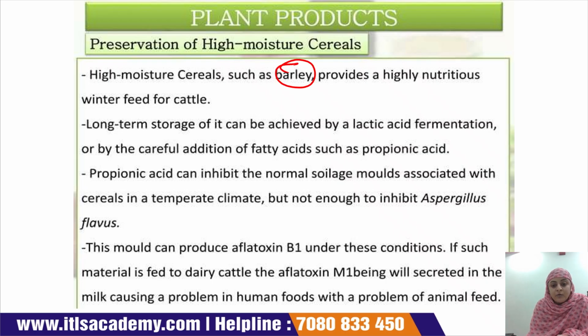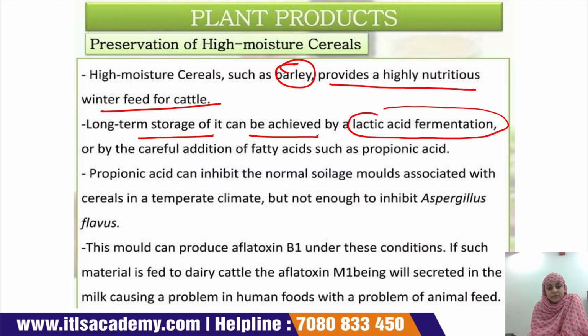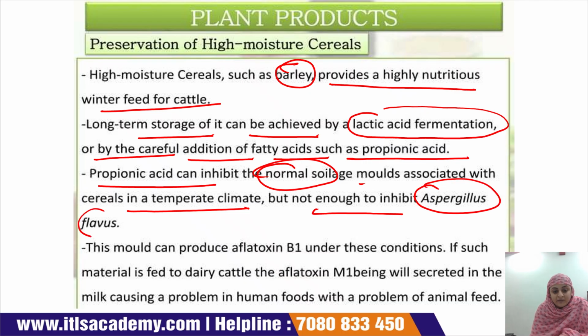We know this barley also provides a high nutritional winter feed for the cattle. Long term storage of it can be achieved by lactic acid fermentation or by the careful addition of a fatty acid, that is propanoic acid. Propanoic acid inhibits the normal spoilage mold which are associated with this cereal in a temperate climate, but not enough to inhibit Aspergillus flavus.